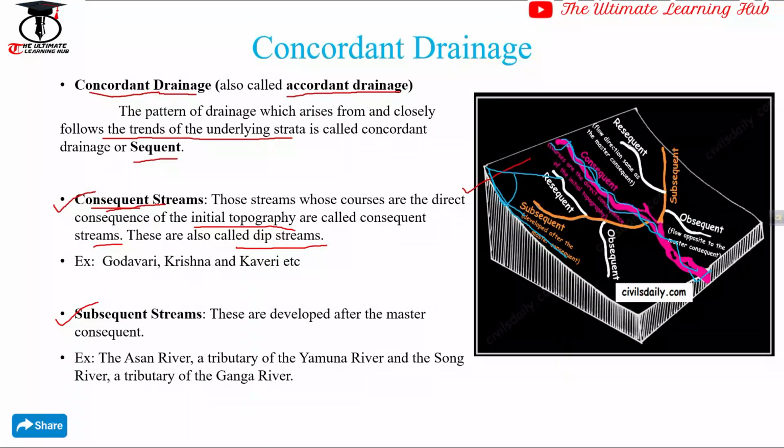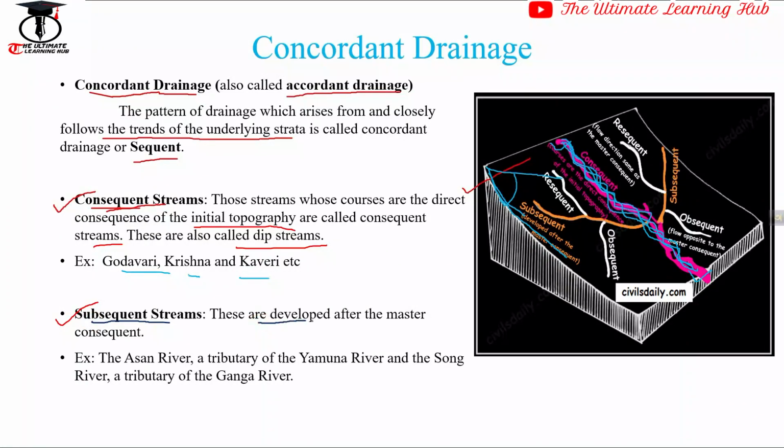Also this stream is flowing above the initial topography, and these streams directly follow the initial topography. That is why it is known as consequent stream. Some streams like Kaveri, Krishna, Godavari, etc. come under this list.